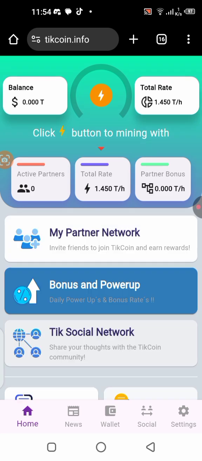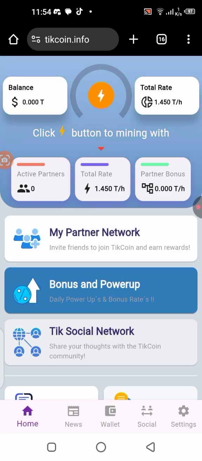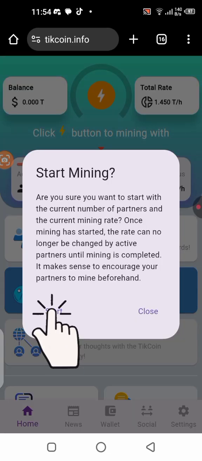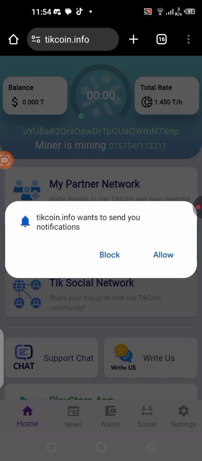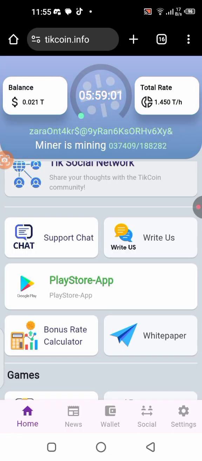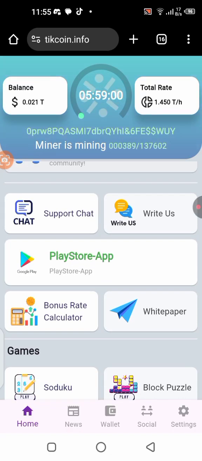Now in order for you to start mining, the first thing you should be doing here is to click on this button that is blinking up right here. This is where you can start mining. You have to activate it once in every 6 hours. All right, so you click on the start button, then this is going to start for you. So you can mine every 6 hours right here. You can see we've already activated our mining and the mining has already started. It's going. I would like to download this right now from the Play Store before we go any further.